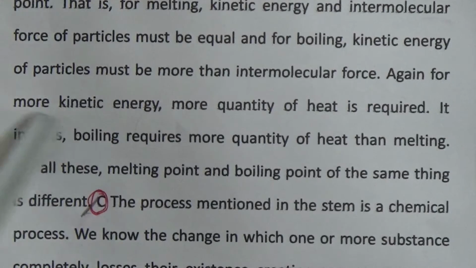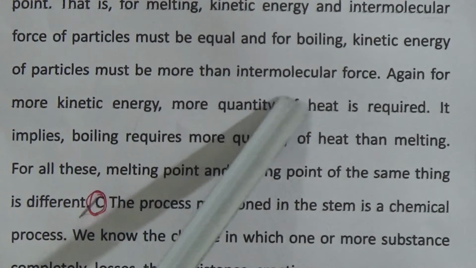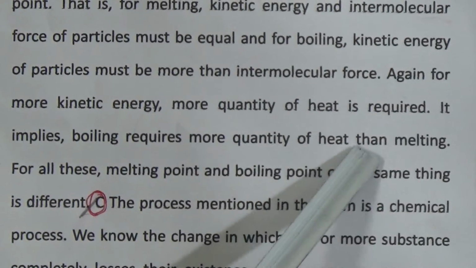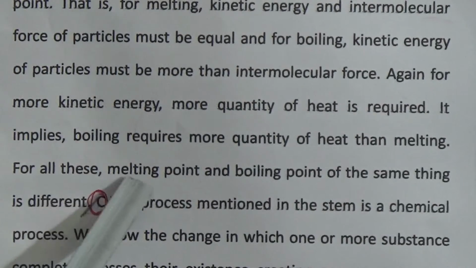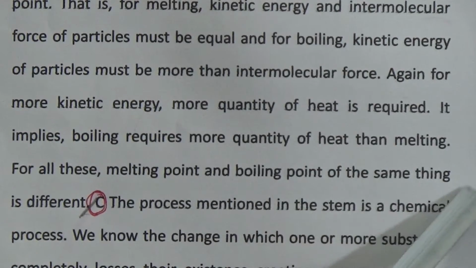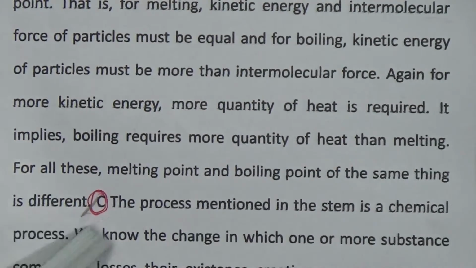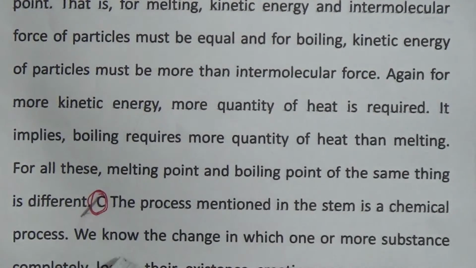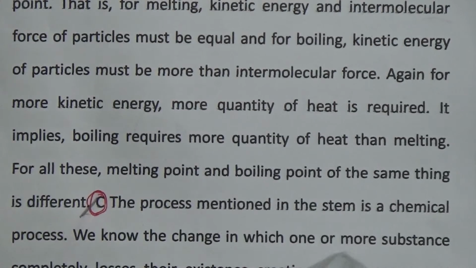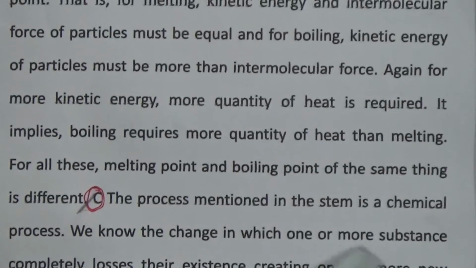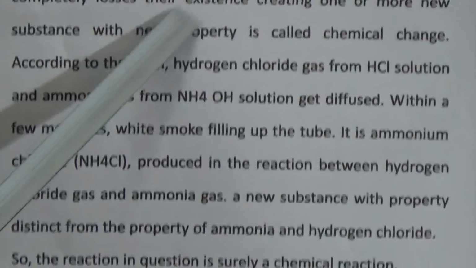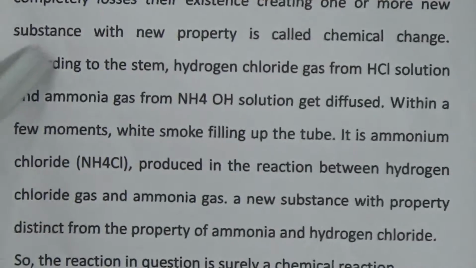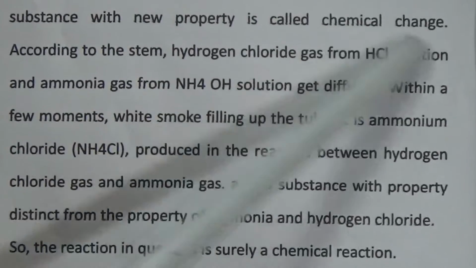Again, for more kinetic energy, more quantity of heat is required, and it implies boiling requires more quantity of heat than melting. For all this, the melting point and the boiling point of the same thing are different. Now come to the answer of C. The process mentioned in the stem is a chemical process, and we know that a change in which one or more substances completely lose their existence and create one or more new substances with new properties is called chemical change.